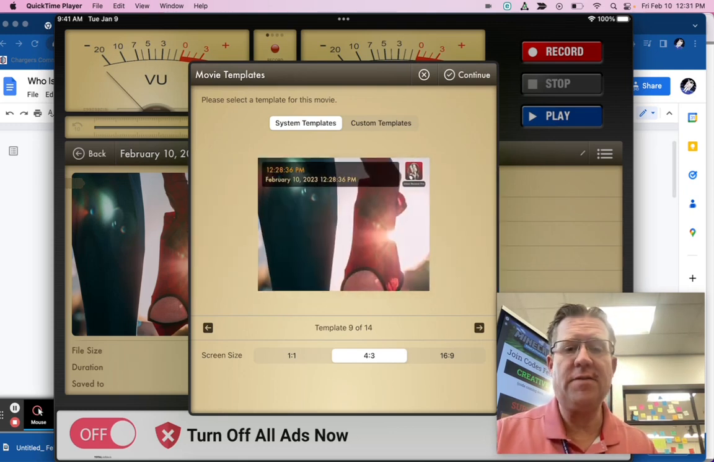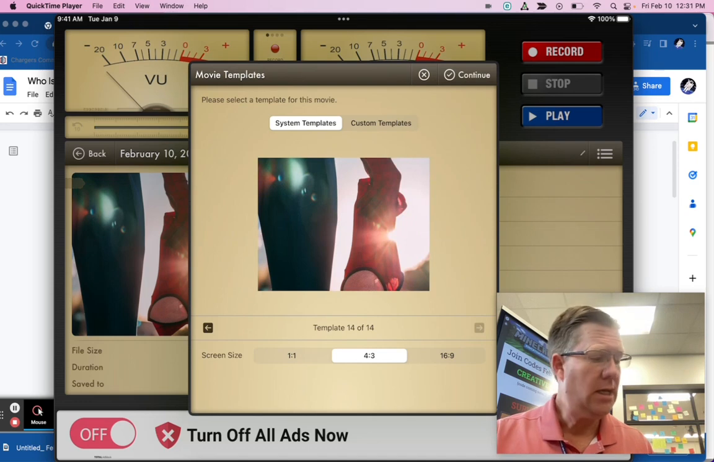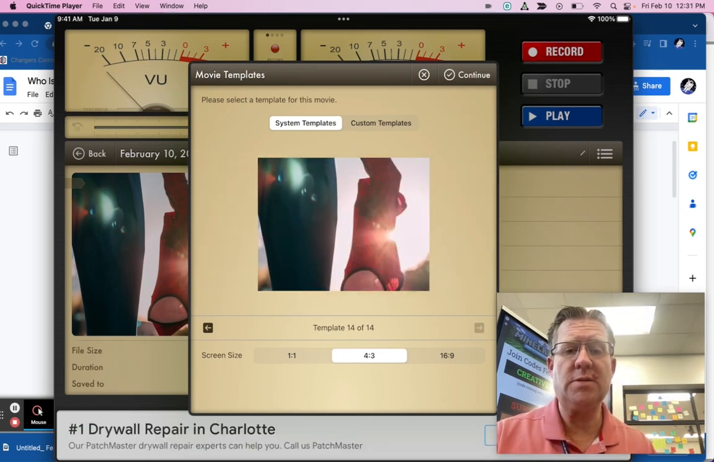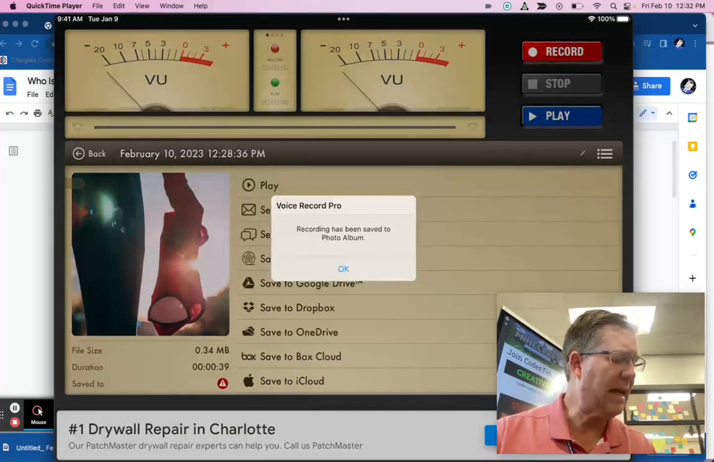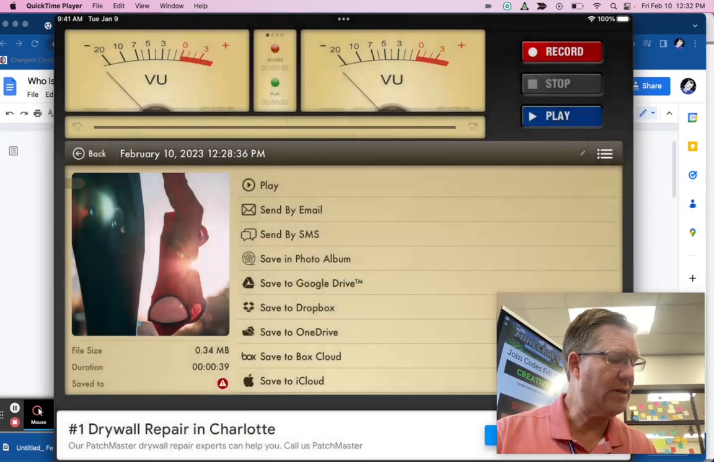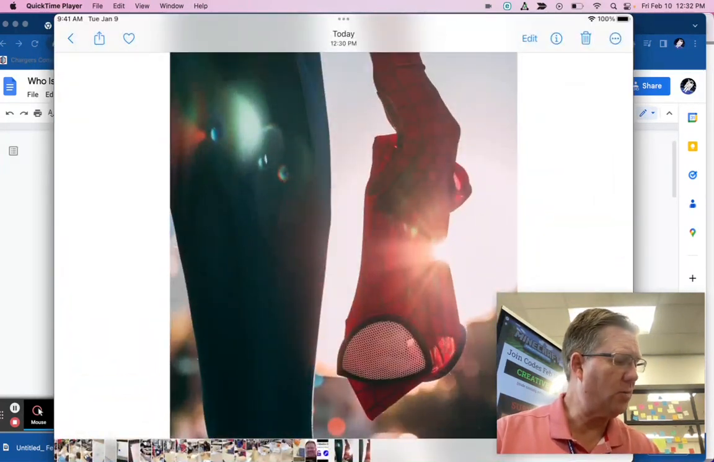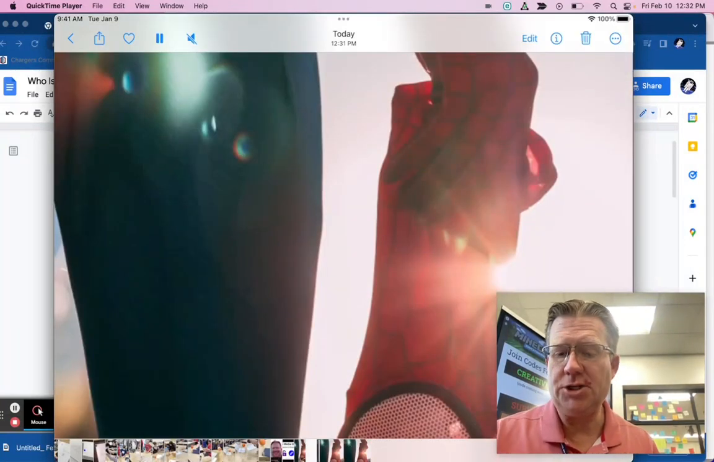You don't have to have the date and time and everything. If you go to the very last template, it's simply going to have the picture, and that's fine. But it's up to you. You can do any of these that you want, but I want you to use the picture. And then when you tap continue, it's going to actually save it, and that's been saved into the photo album. Okay, so at this point inside my photo album, I have a new recording that I can share.